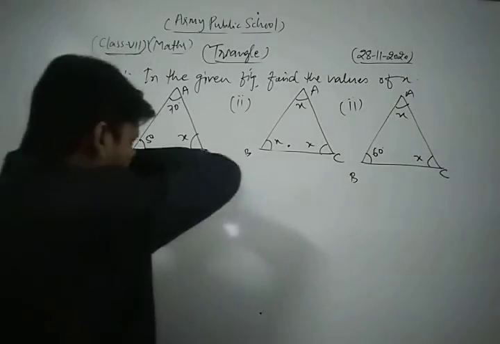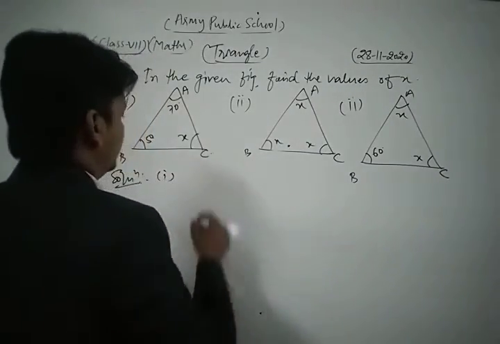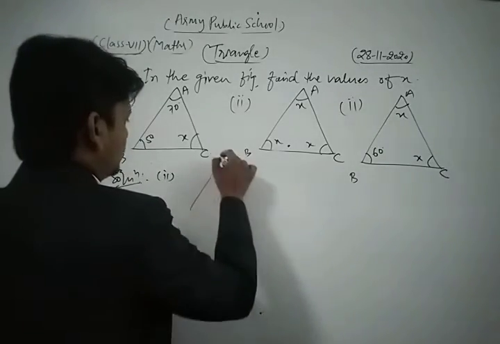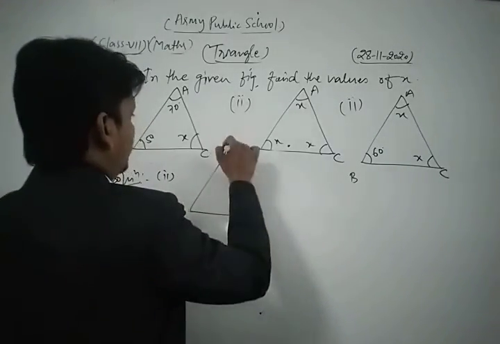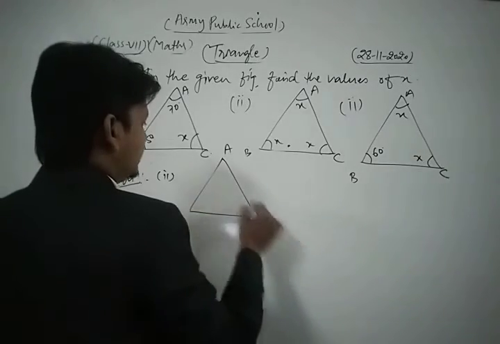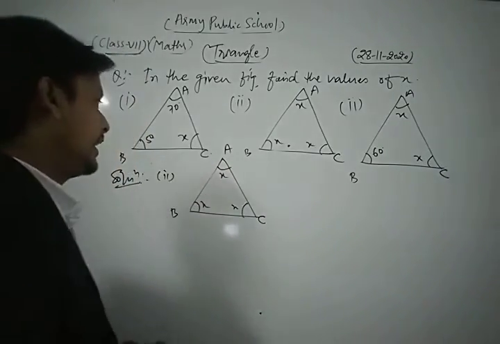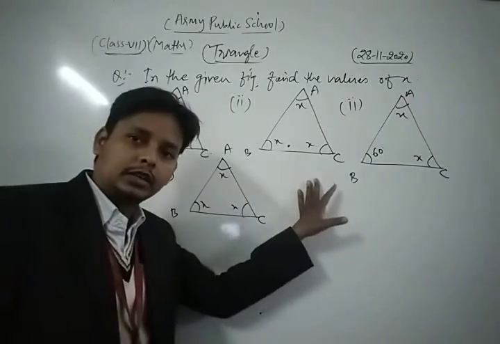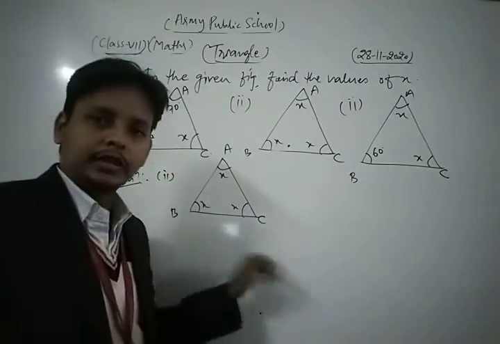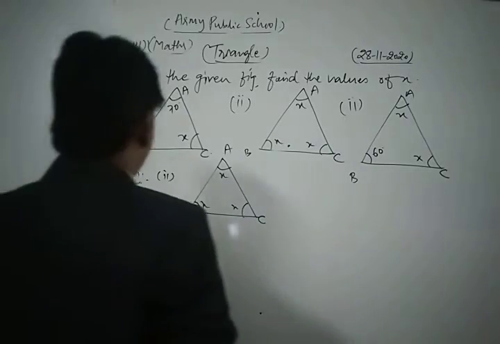Now here we take the second part of this question. First of all, we form a triangle ABC. This is the value of x, this is x, this is x. Again we apply the angle sum property of the triangle.